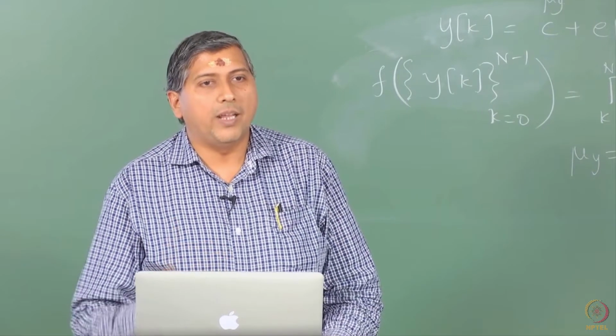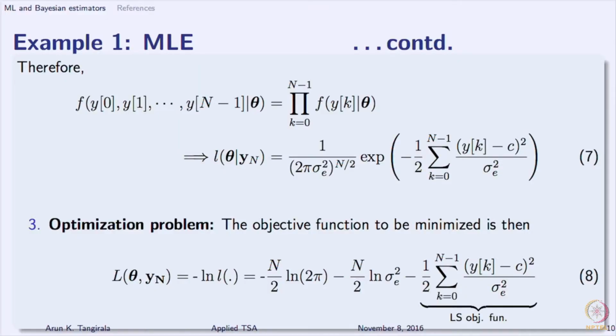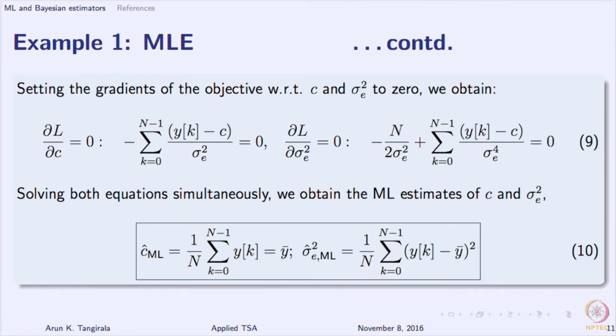What is the estimate of sigma square E in this case? C we have already solved, it is a sample mean. You can see straight away that minimization of this with respect to C will get you the sample mean. So, sample mean is also the maximum likelihood estimator. The optimal estimate of sigma square E turns out to be what I show you here in equation 10. It is our biased estimator of variance. It is not your least squares. If it were a least squares estimator of variance, you would see a 1 over n minus 1,